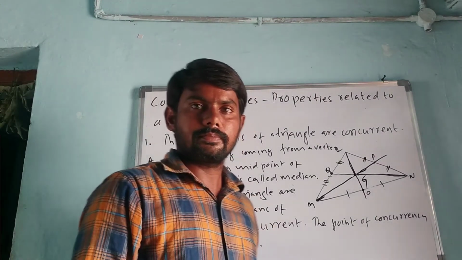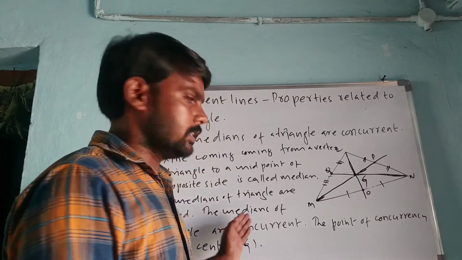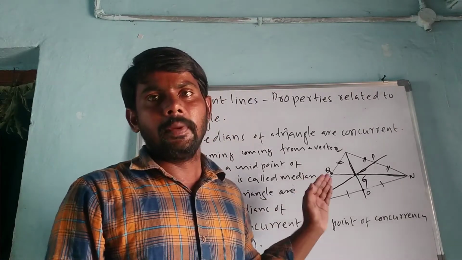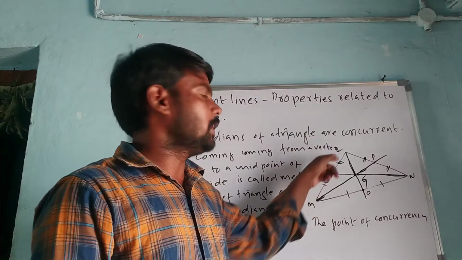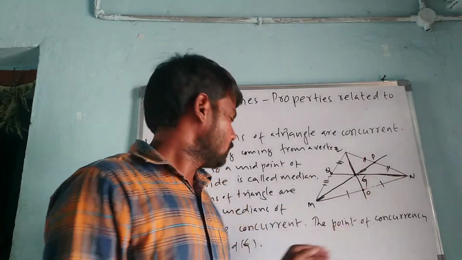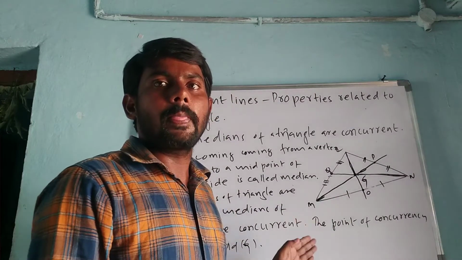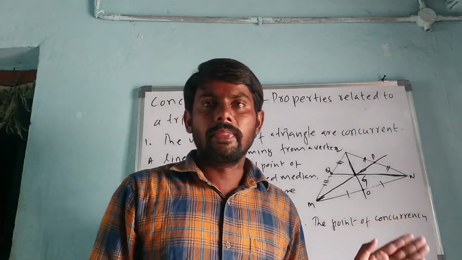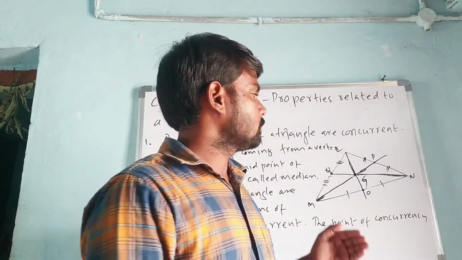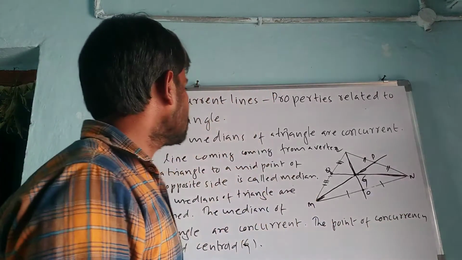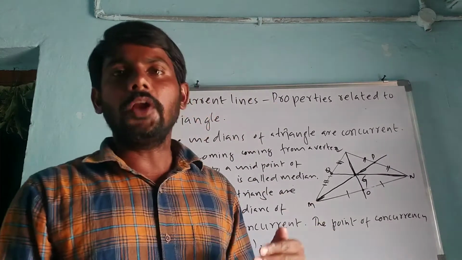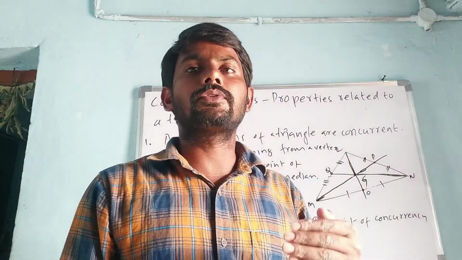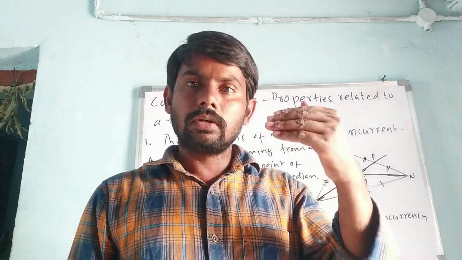So in the previous class, that is in the 10th class, we learned how to find the center of a triangle when the three vertices are given. Now come to the next topic, the second property: the altitudes of a triangle are also concurrent.